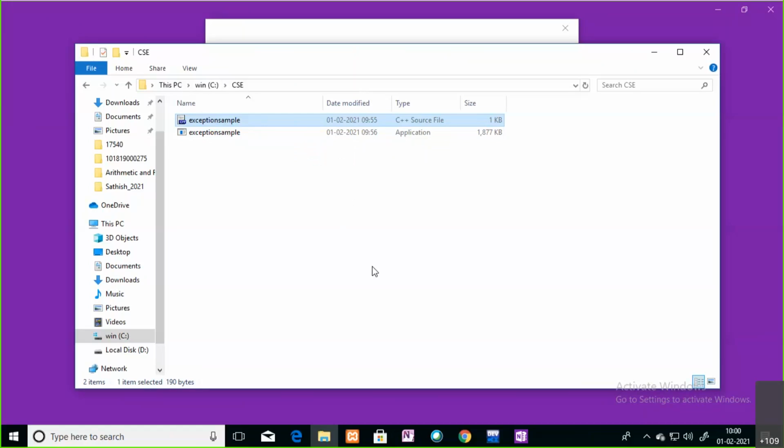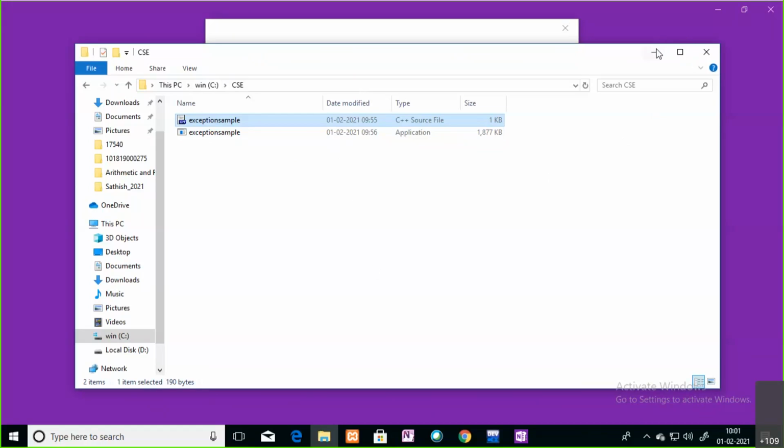It will occur at the time of running your code itself. The situation is that you are trying to open a file, but that file is not available. That is also one runtime error. Such types of errors you are going to handle in your code by using this exception handling mechanism.